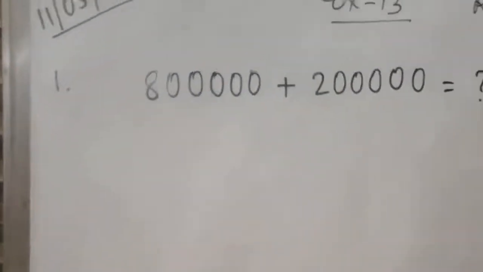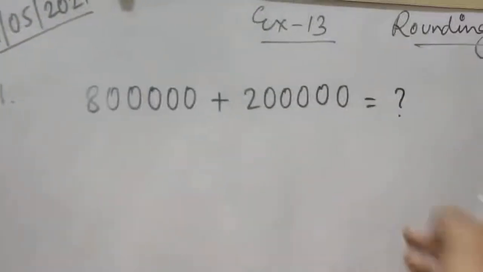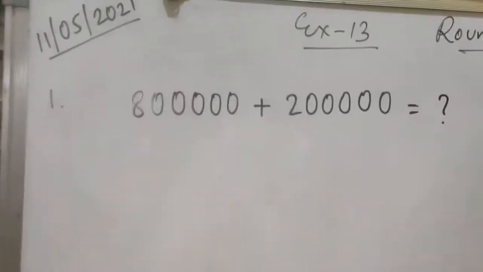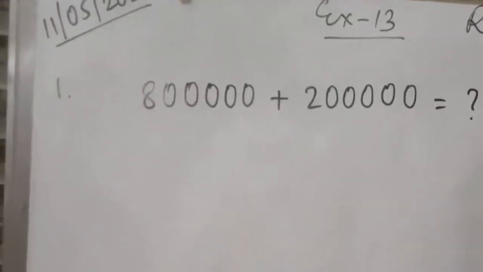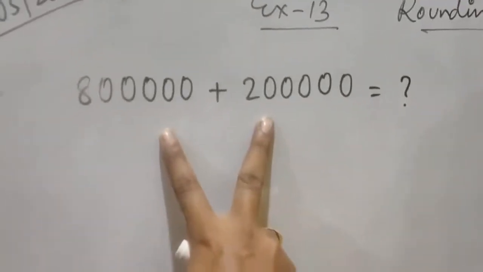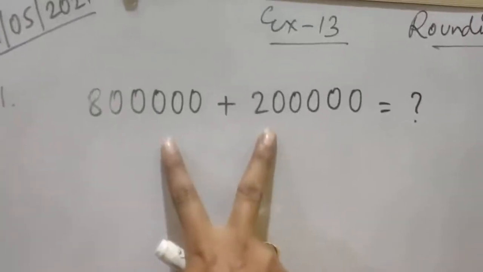Suppose in your bank there is rupees 8 lakh and you have again deposited rupees 2 lakh. So what is the total amount? So you have to make a story, right? You have to make any story which is suitable for this question. So you will write any word problem so that the solution becomes like this.